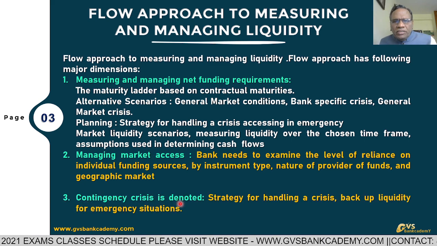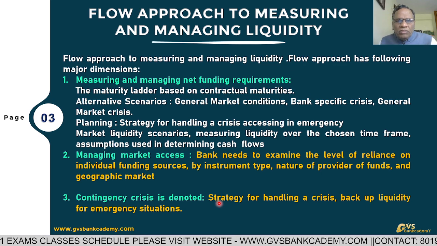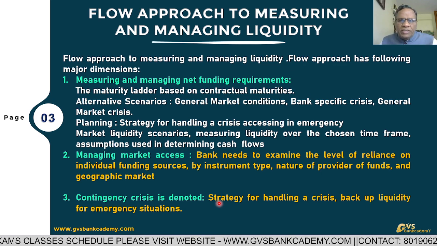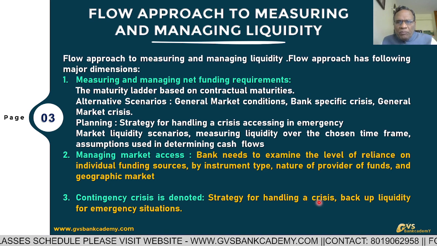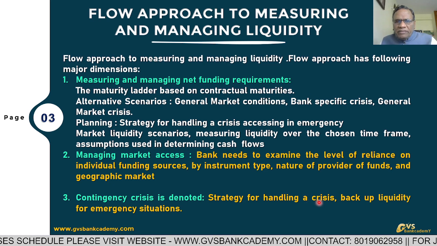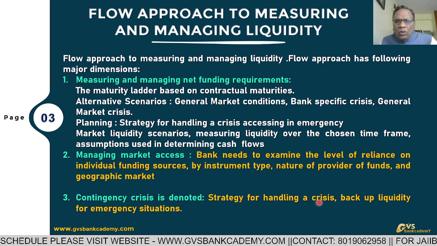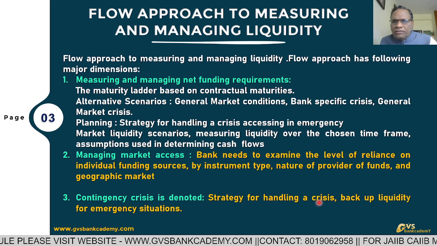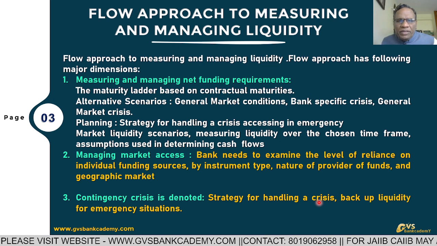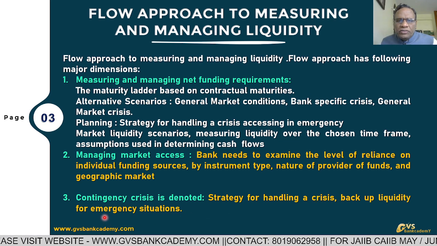Contingency crisis: they have to have an actual contingency strategy for handling a crisis. When the actual problem arises, how is the bank going to handle or overcome the crisis, and backup liquidity for emergency situations.